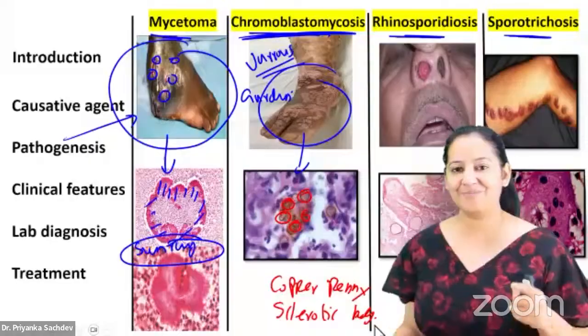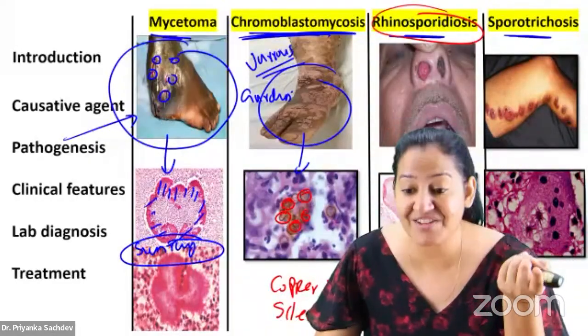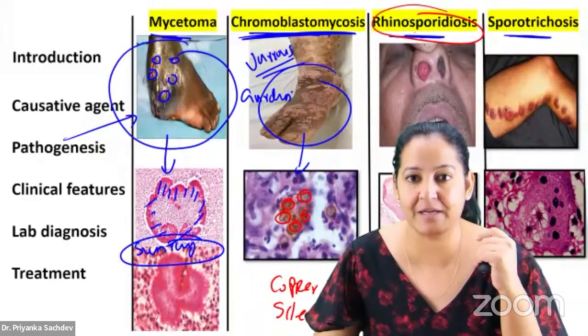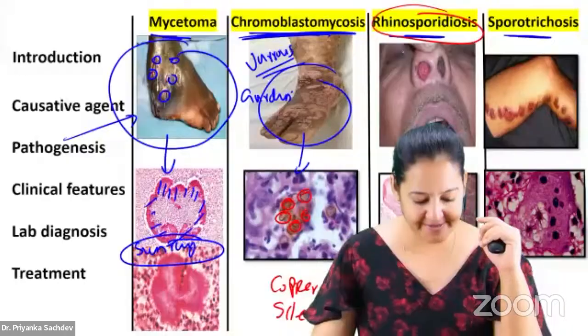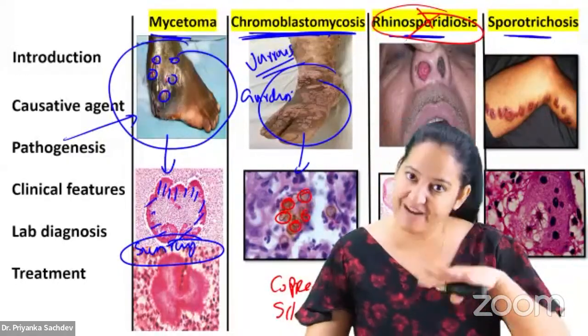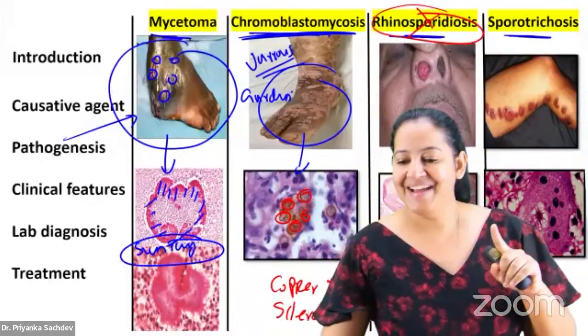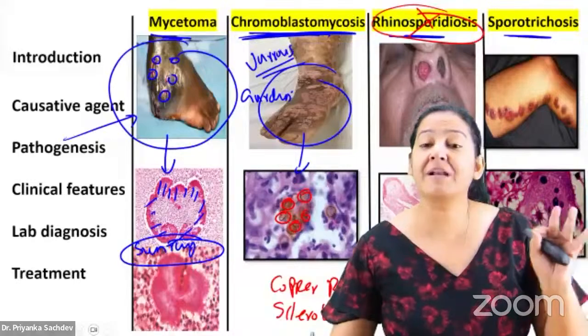Now coming to rhinosporidiosis. By the way, rhinosporidiosis is no more a fungus nowadays. We consider it a parasite, a protista, aquatic. Its taxonomic classification has changed very recently, so it is no more a fungus. Earlier it was, but still I'm teaching you in fungus only. It remains in water, so it enters through swimming. So there will be a typical question about a swimmer.